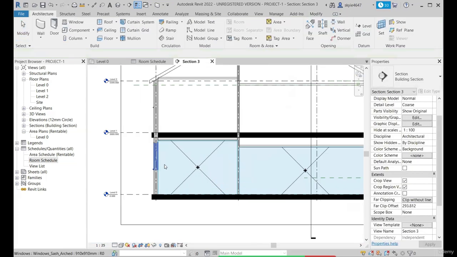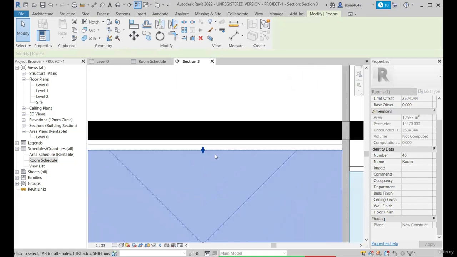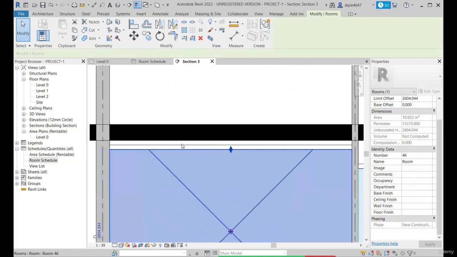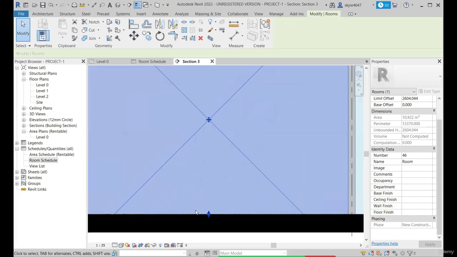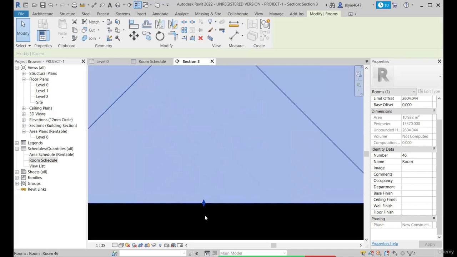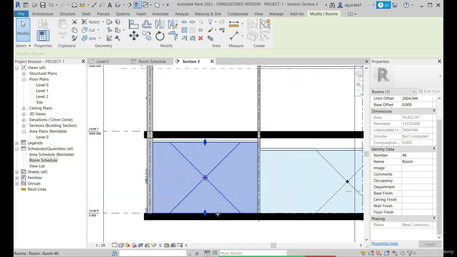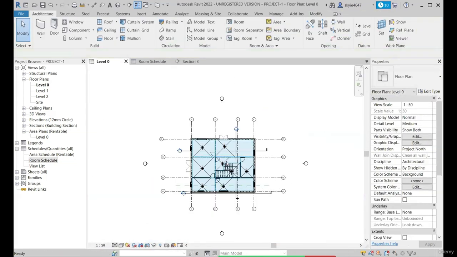Okay, in this way you can have the rooms placed. The upper end should be flushed or just intersecting with the ceiling or roof above, or the floor above. If in case there is no ceiling in that particular room, the bottom portion of the room must be touching the floor below. In the similar way you can have all the rooms placed in your entire Revit model.